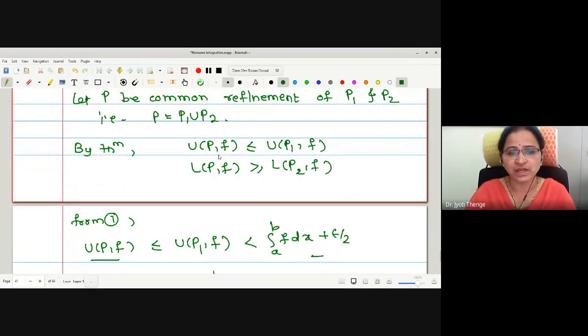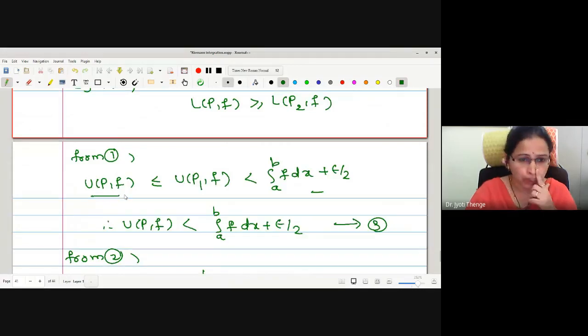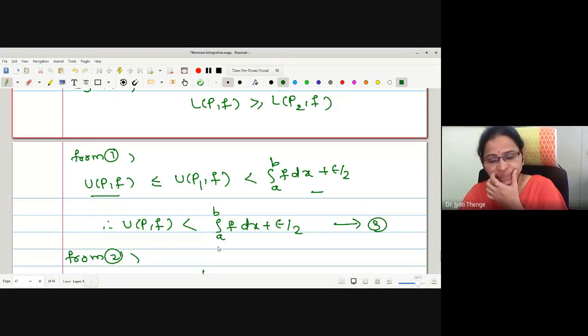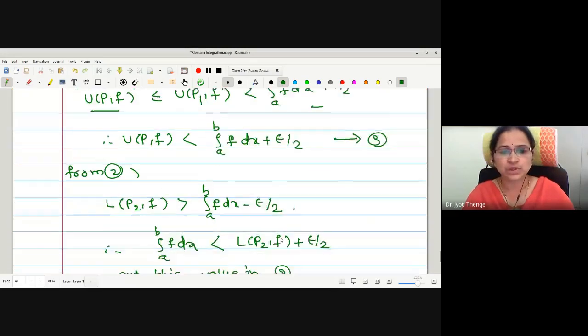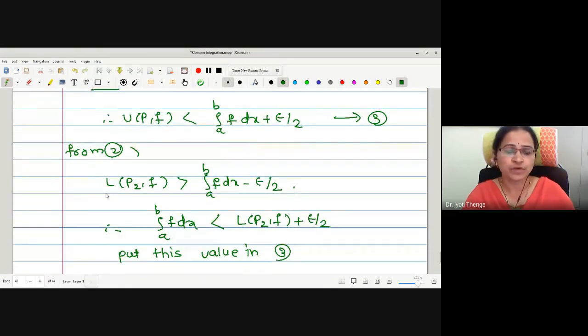Therefore, putting this value in statement 1, we obtain U(P,f) less than U(P1,f) less than the integral plus epsilon by 2, which in turn gives us U(P,f) less than the integral plus epsilon by 2. Similarly, from 2 we obtain L(P2,f) greater than the integral minus epsilon by 2. Now we find the value of the integral from this statement: the integral is less than L(P2,f) plus epsilon by 2.